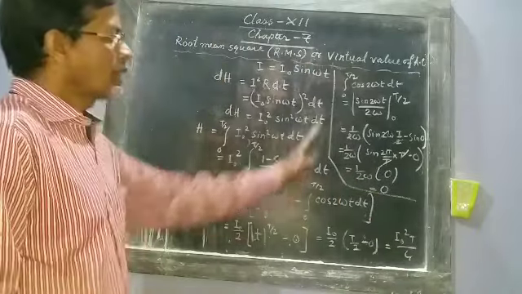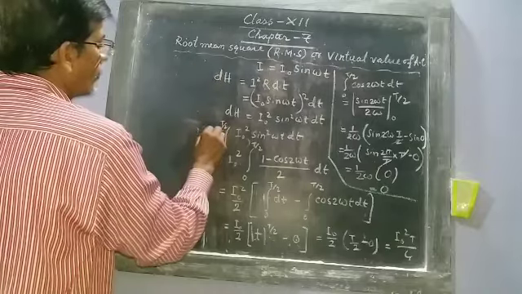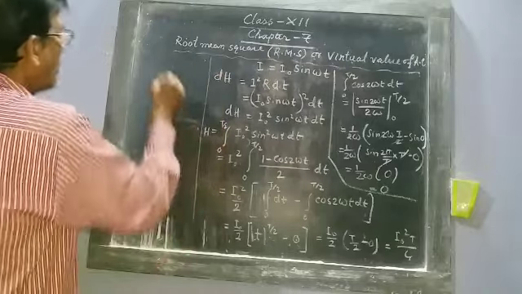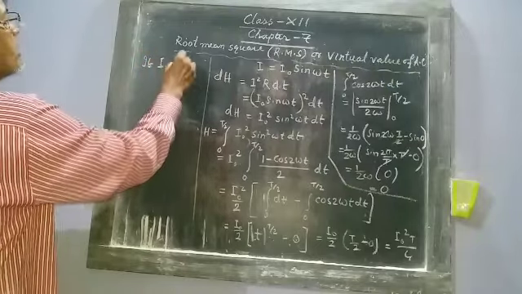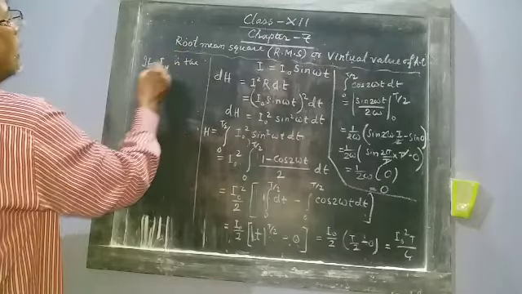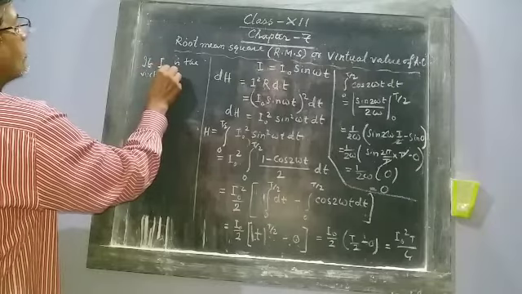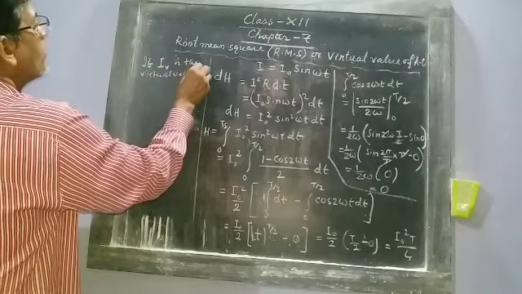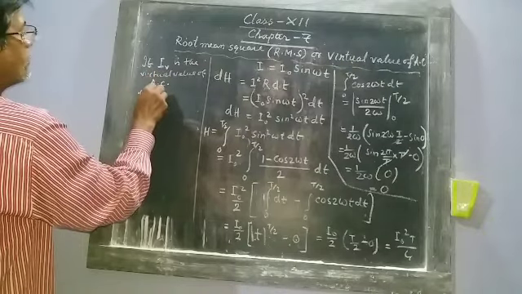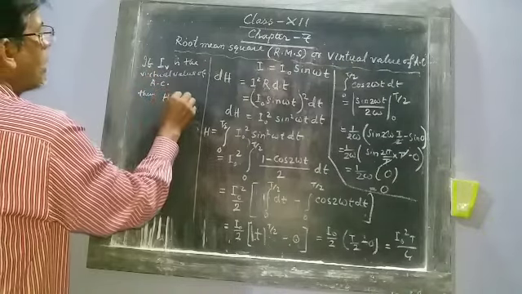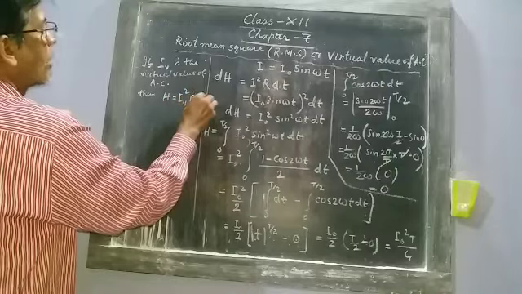Now if I V or I RMS is the virtual value of AC, then heat H equals I V square R T by 2 for half time period.